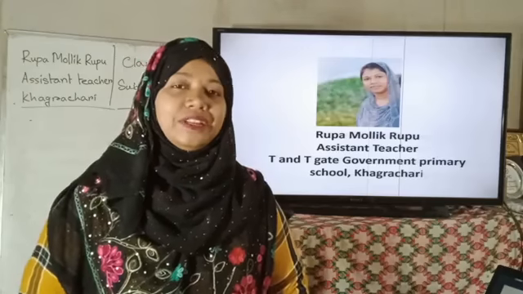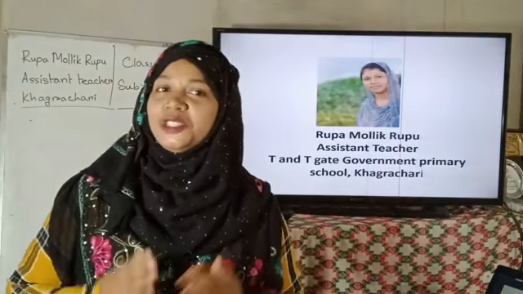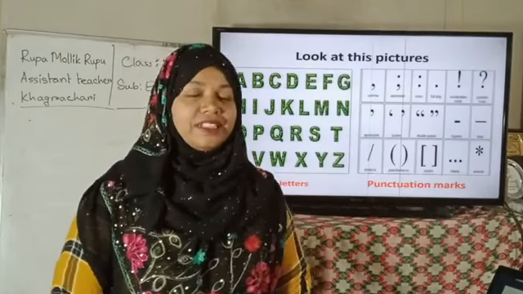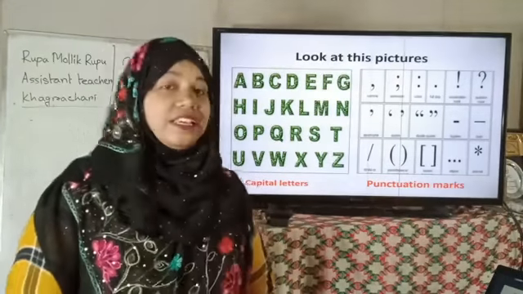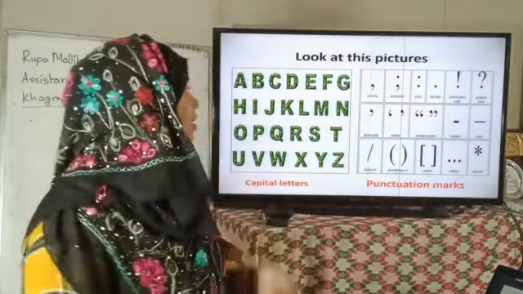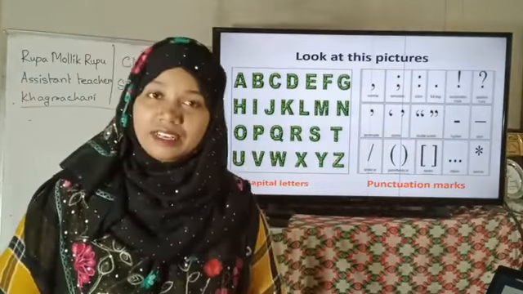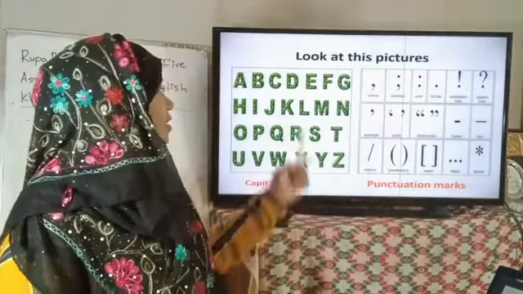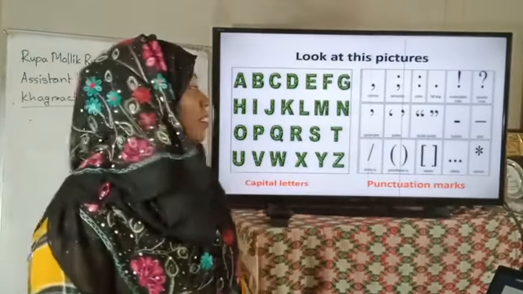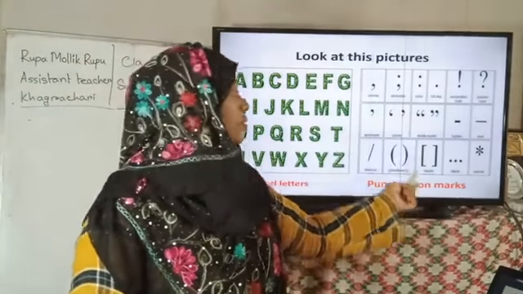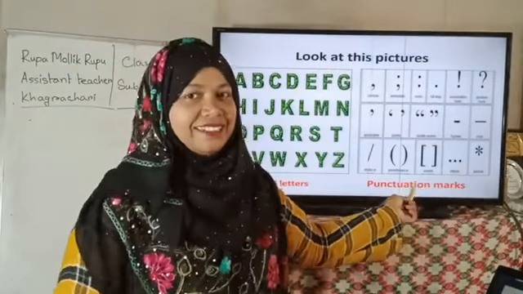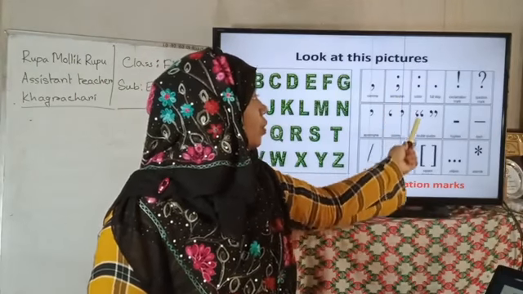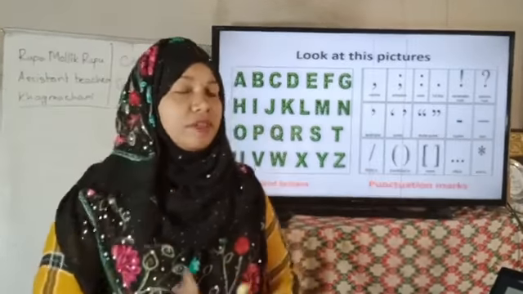Okay, dear students, at first I would like to show you a picture. Now look at the picture. What can you see in the pictures? I have two pictures here. Here we can see the capital letters, and on the other side we can see the punctuation marks, right? We can see comma, semicolon, colon, full stop, question mark, exclamation marks, etc.